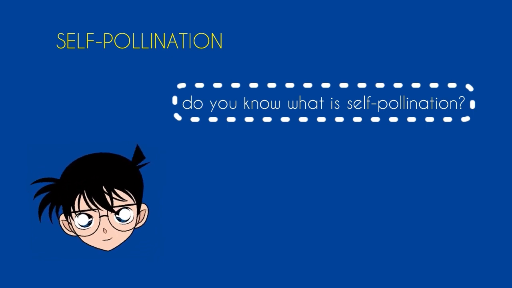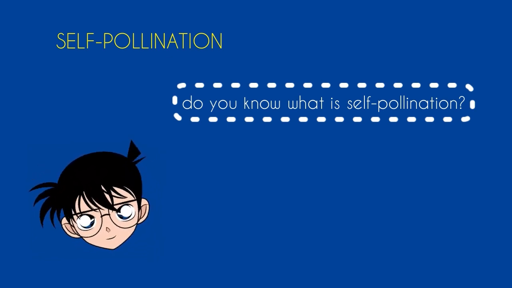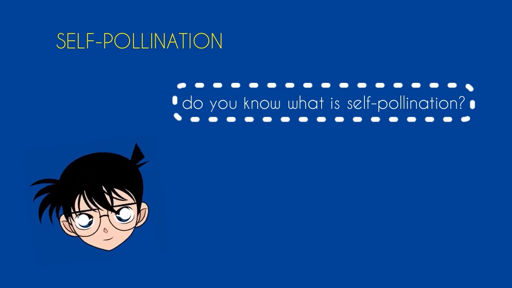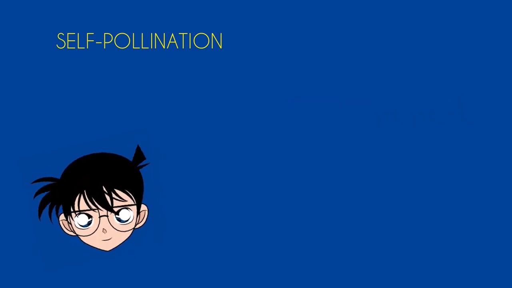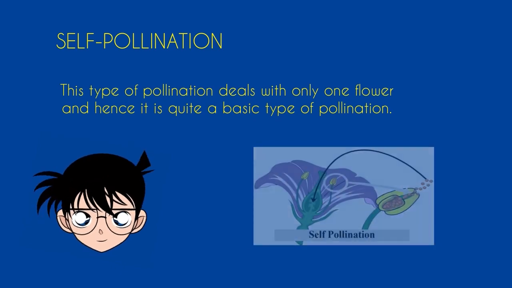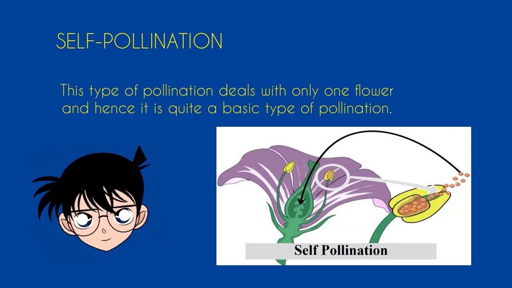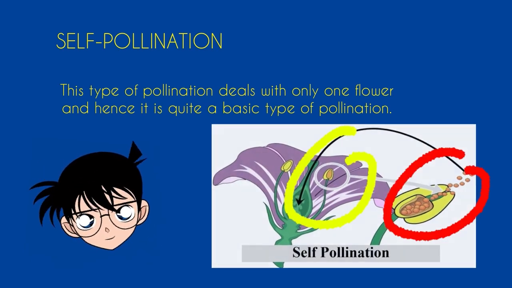Do you know what self-pollination is? I think some of you know and some of you don't, right? Okay, let me explain what self-pollination is. Self-pollination is the type of pollination that deals with only one flower, and hence it is quite a basic type of pollination.